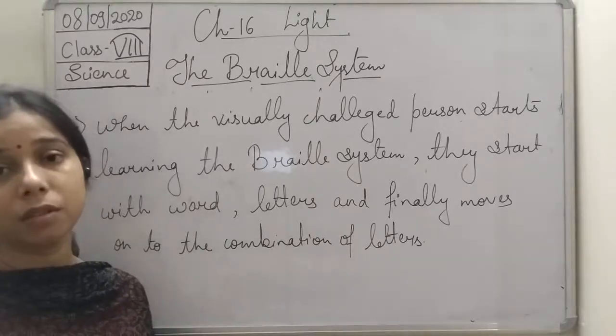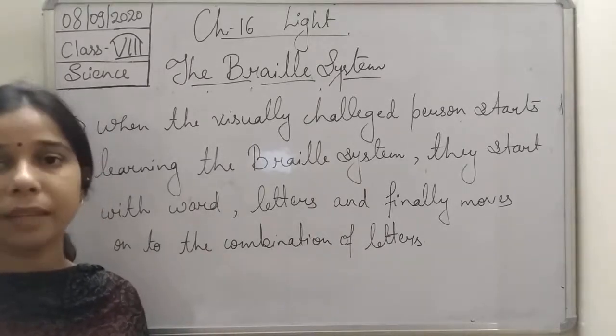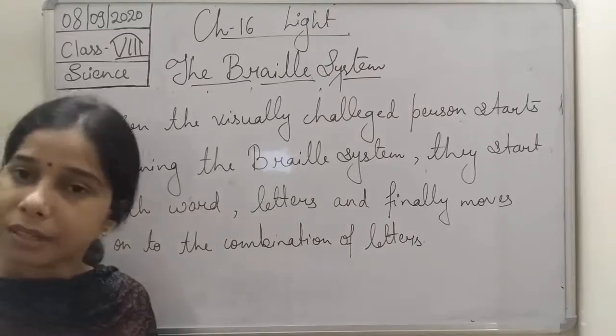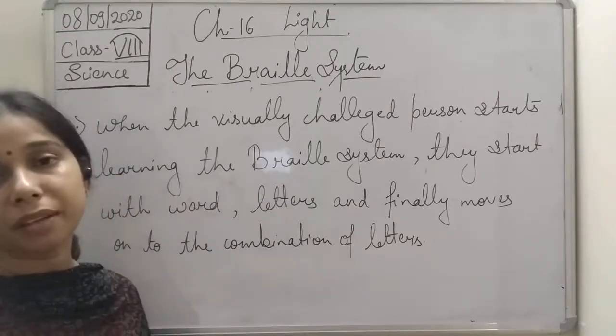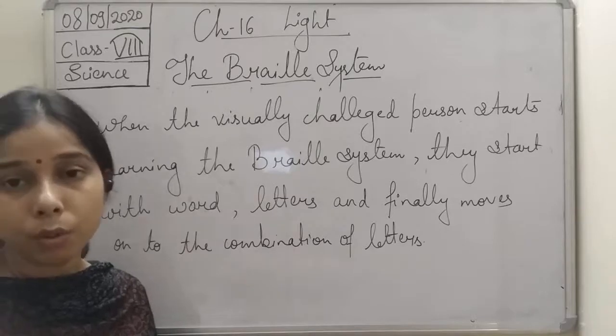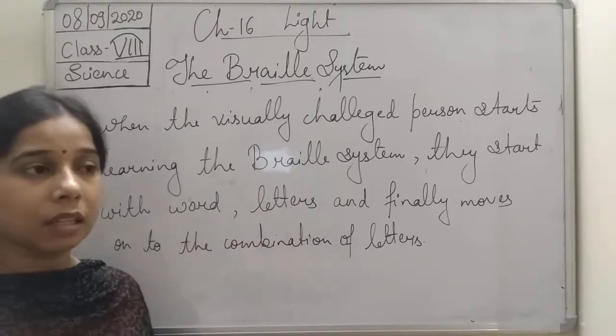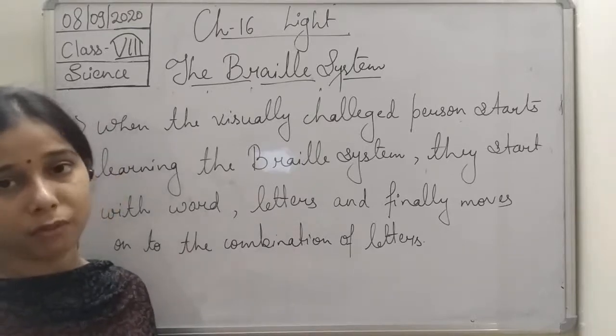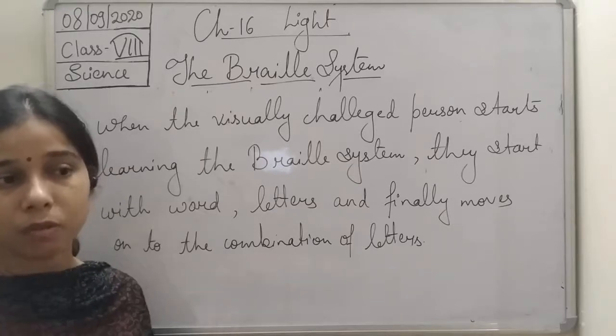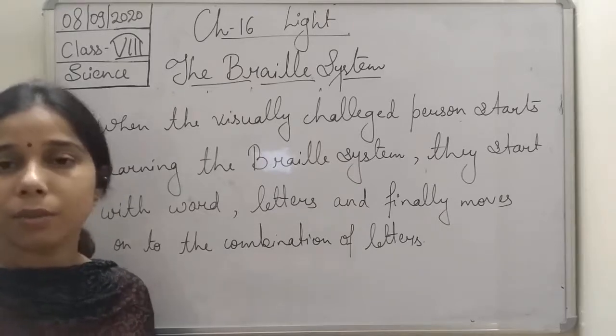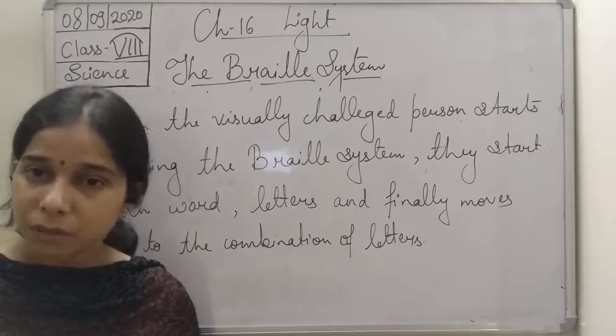This aid is widely accepted because it helped the visually challenged person to read and write. It was invented by Louis Braille, who himself was visually challenged. He lost his eyesight when he was a child.